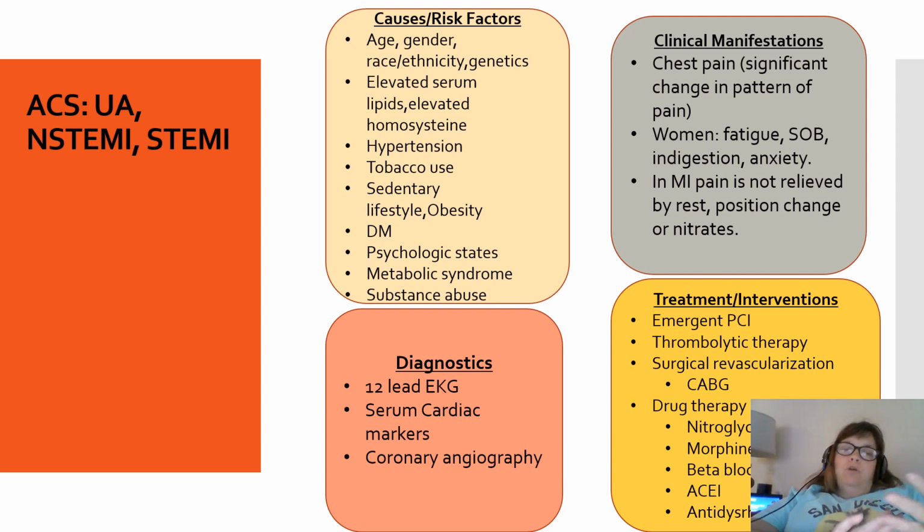Now, you should already understand unstable angina, and we're going to talk more about the non-STEMI and the STEMI, the ST elevation and the non-ST elevation. Acute coronary syndrome is a spectrum of stable angina, which you should already know, unstable angina, non-ST segment elevation MI and ST segment elevation MI, in which ischemia is prolonged and not immediately reversible.